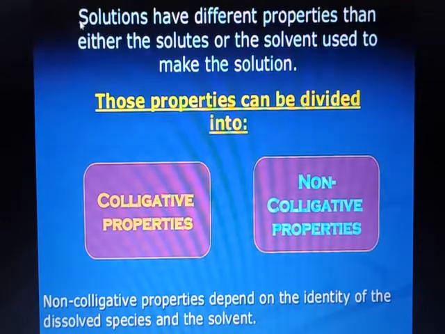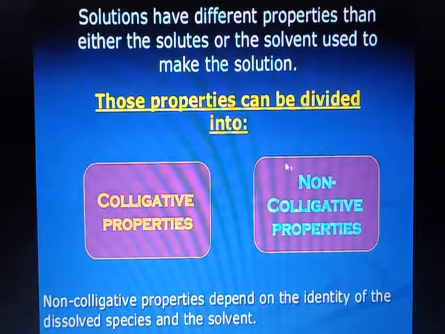As we know, solutions are homogeneous mixtures produced by mixing solute as well as solvent. But solutions have different properties than either of the solutes or the solvents used for making that solution. These properties of a solution are broadly divided into two categories: one is colligative property and another is non-colligative property.